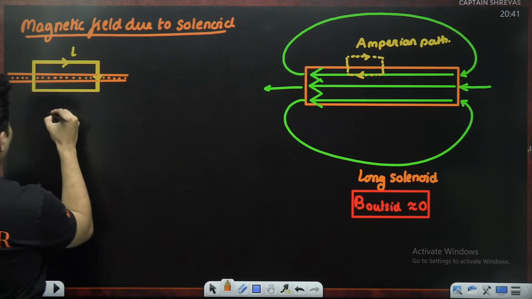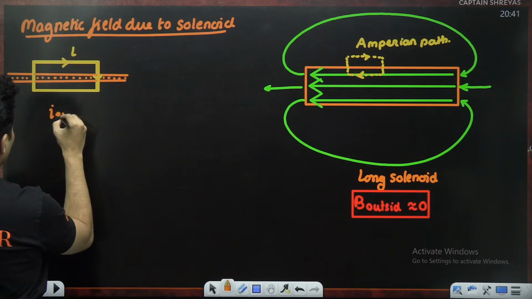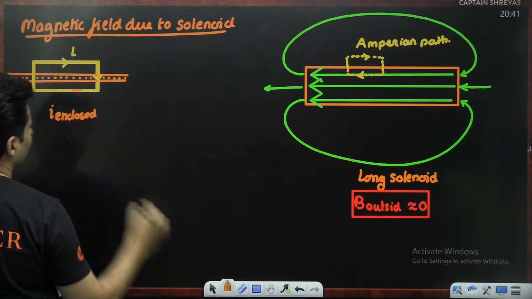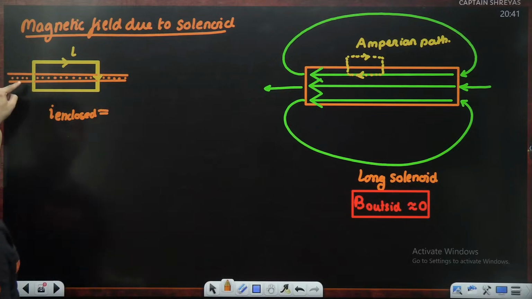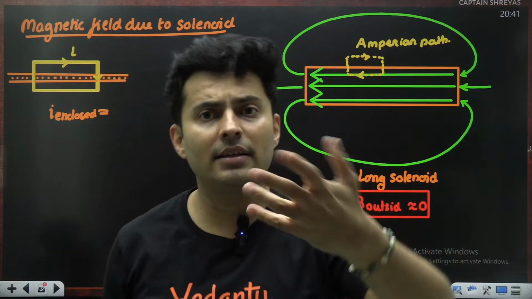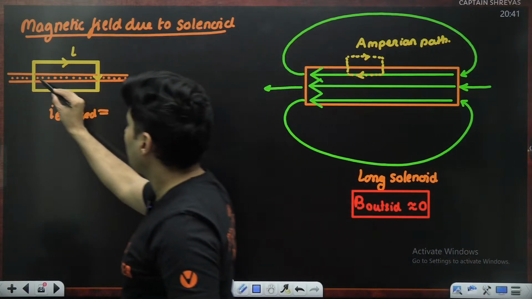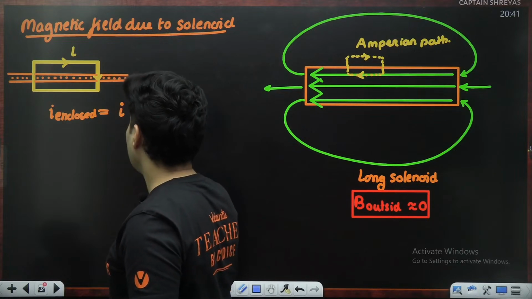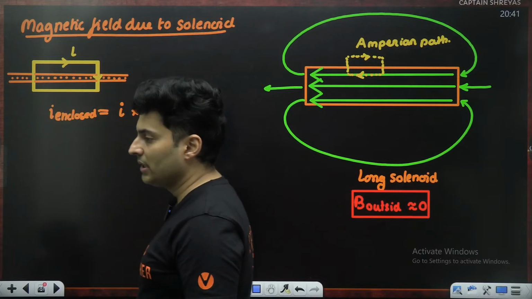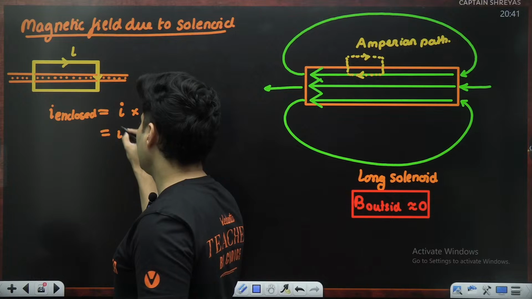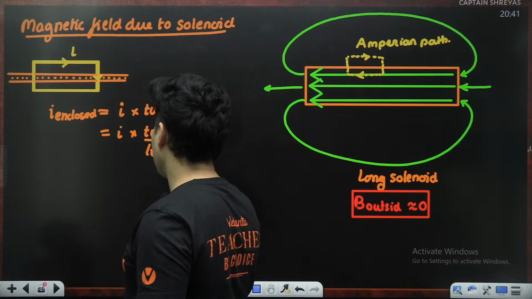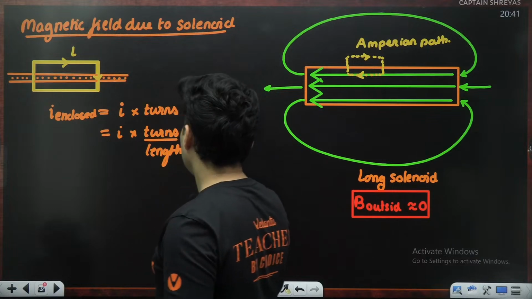If you ask me how much is the enclosed current inside this Amperian loop, I will say, if I know how many turns there are and how much current there is, I can figure it out. It is current I multiplied by the number of turns. Now I don't know how many turns there are, so I will divide by something called turns per unit length, and multiply by length again.